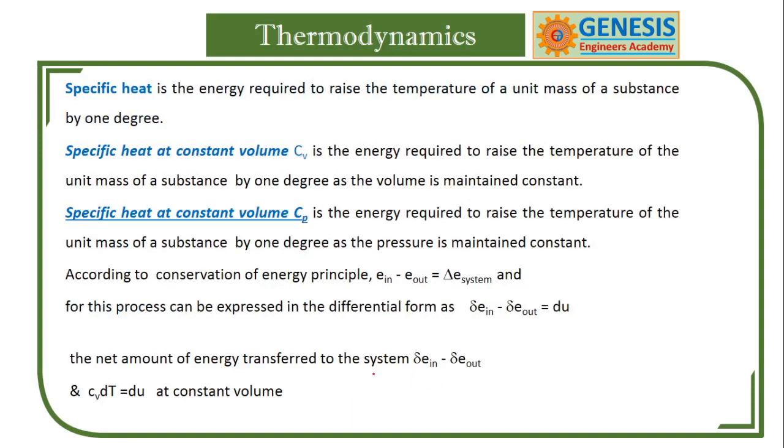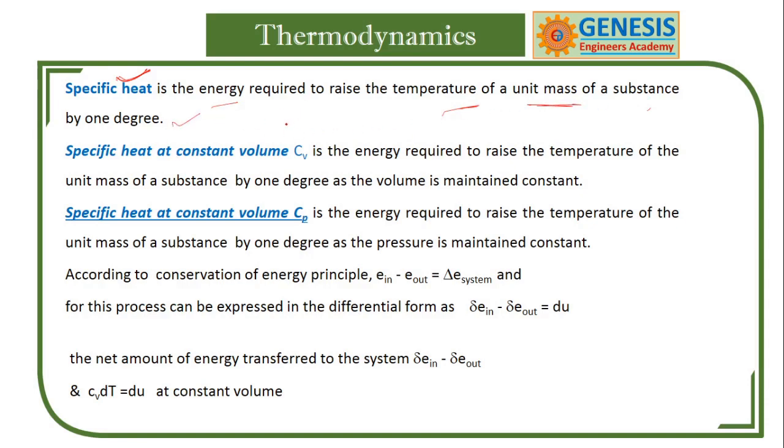Now there is one more word called specific heat. Here we have used specific intentionally, that means per unit mass. It is the heat or energy required to raise the temperature of unit mass of a substance by 1 degree.